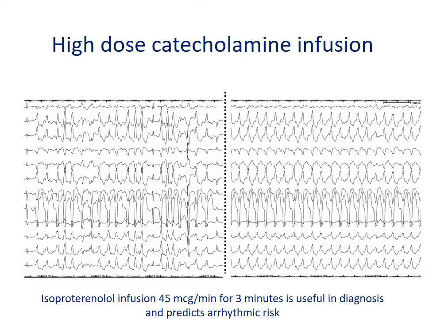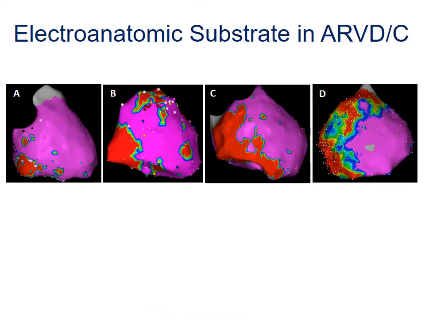Here, again, during an EP study, giving a high dose catecholamine infusion, isoproterenol, at 45 micrograms per minute for 3 minutes, is not only useful in diagnosis, but also uncovers polymorphic PVCs and also sustained monomorphic VT in ARVC, suggesting a role of catecholamine-mediated ventricular arrhythmias in these patients.